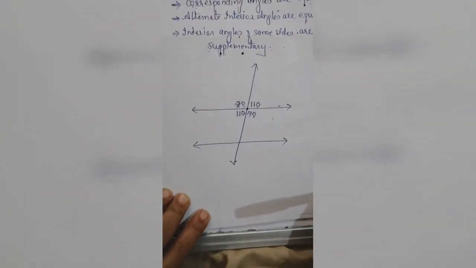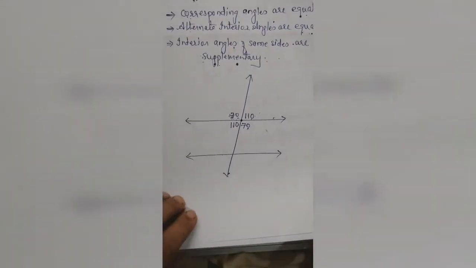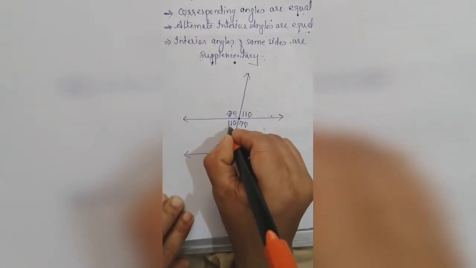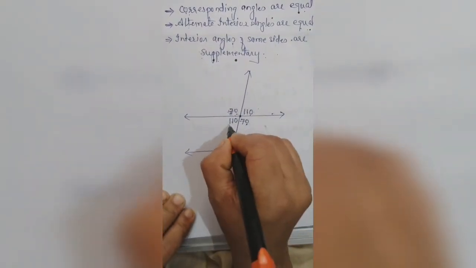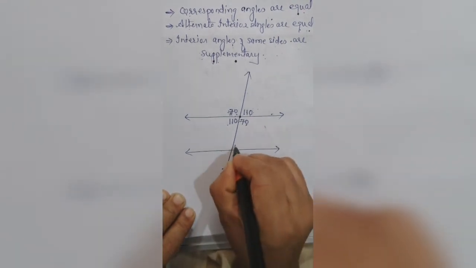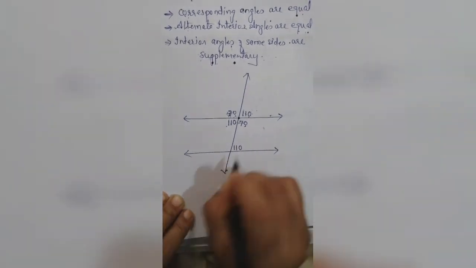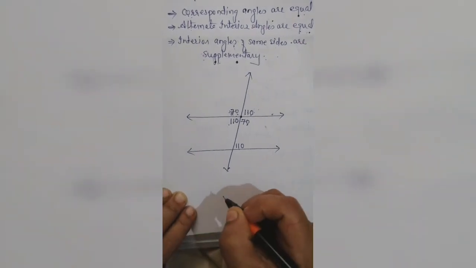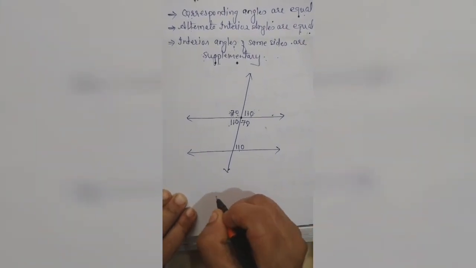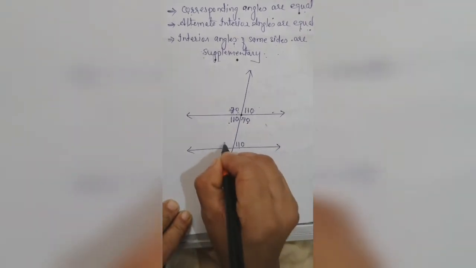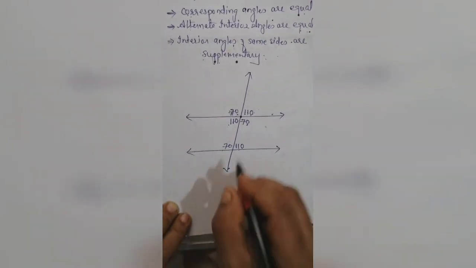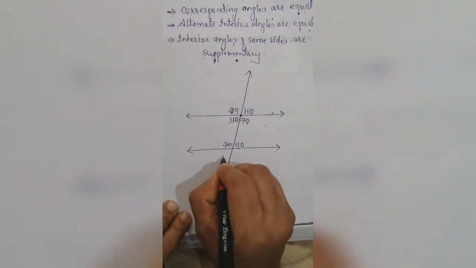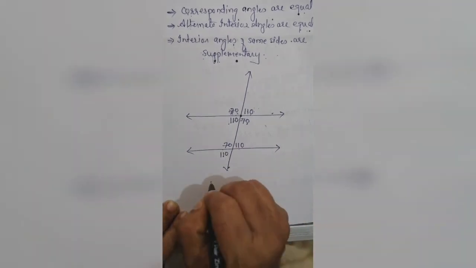We have already discussed that alternate interior angles are equal. If this is 110, then this is also 110, because this and this angle are alternate interior angles. If this is 70, this is 70. This and this are a linear pair, so that's why it is 110.